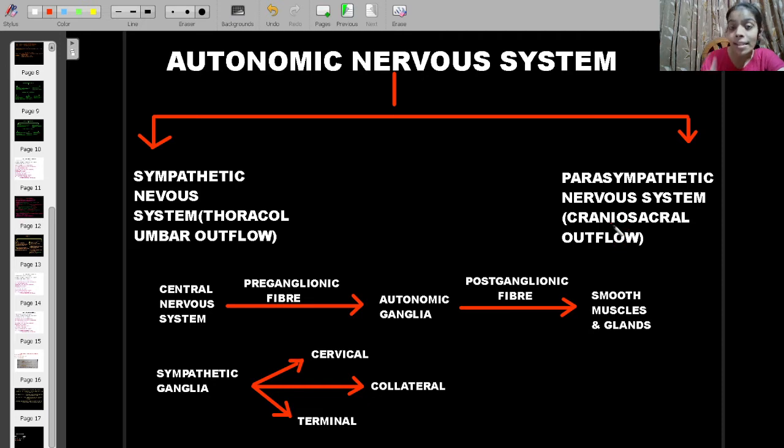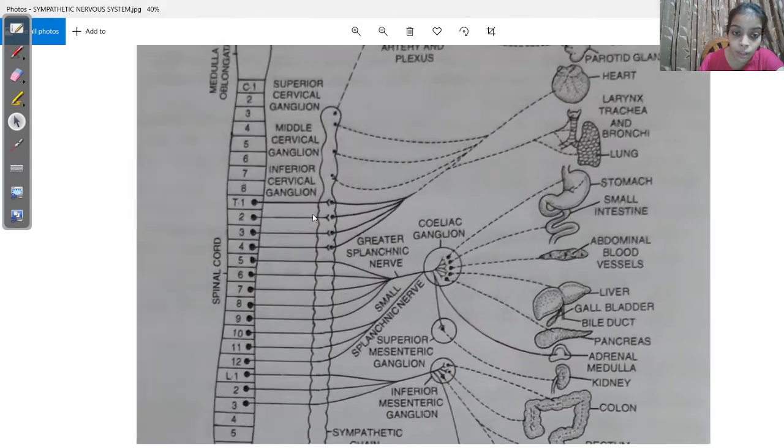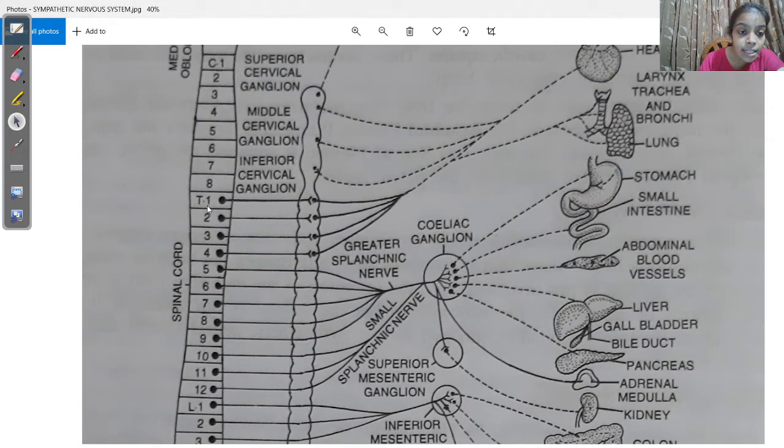Now, for understanding this, we need to understand where the sympathetic and parasympathetic nervous systems are actually located. So for that, I'll show you one picture. This is the spinal cord.